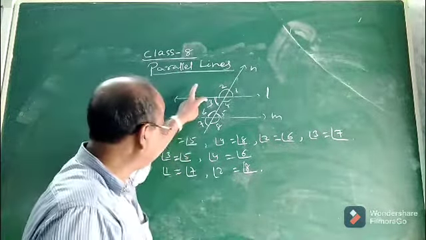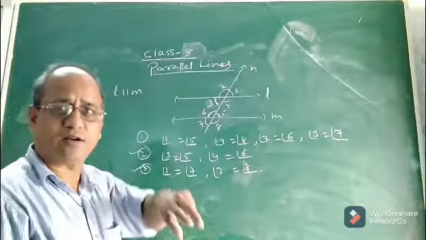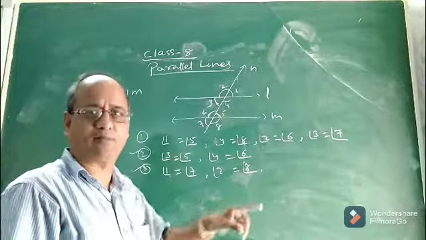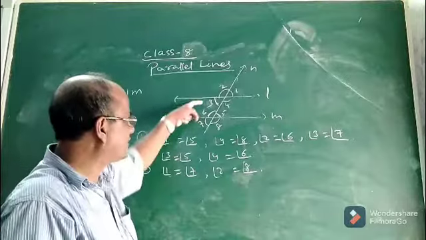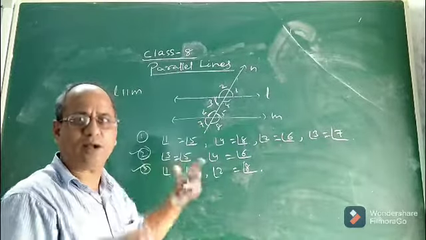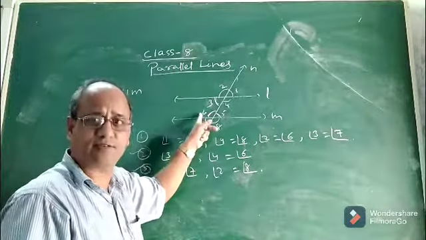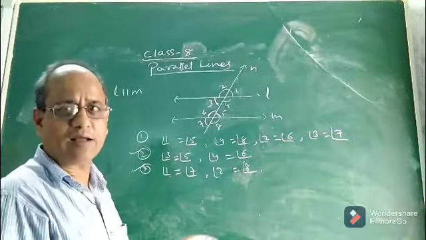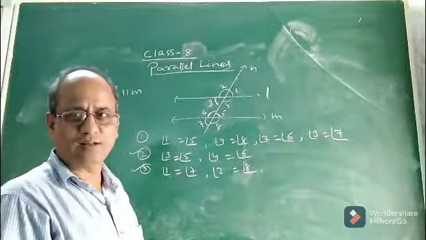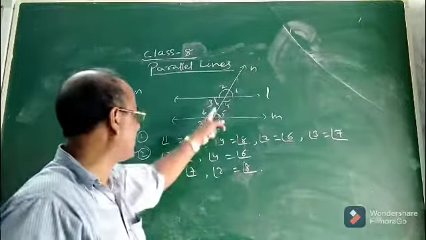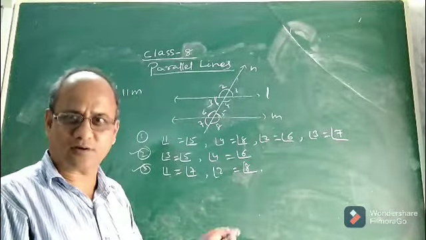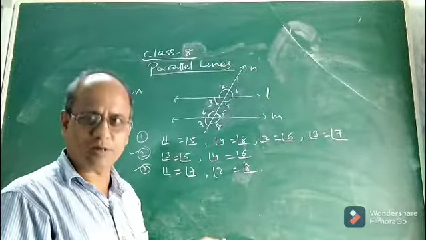Now, what is the relation between a pair of co-interior or consecutive interior or allied angles, that is, a pair of interior angles lying on the same side of the transversal? Will angle 3 be equal to 6, or greater than 6, or less than 6? What is the relation between angle 3 and angle 6, which form a pair of co-interior angles? Will they be equal? The answer is clearly no. Angle 3 and 6 will not be equal. So what may be the relation? Actually the proof is not in the syllabus, that is why I am not discussing it. So we have to remember these things.